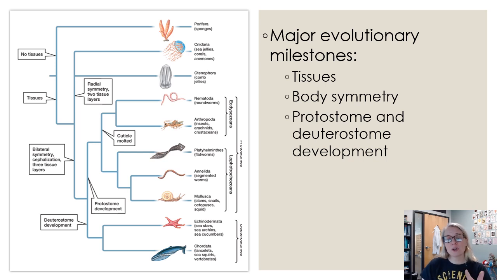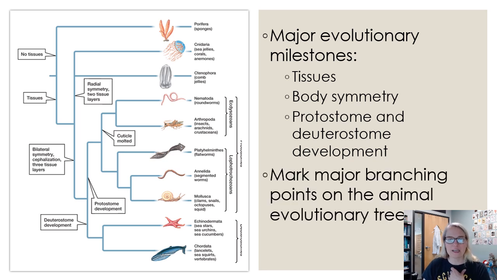We're going to talk about something called the protostome and the deuterostome. You don't have to understand that at this point in the lecture, but these organisms are classified based on how these different internal parts develop embryonically. So it goes all the way down to developmental stages to start classifying things that are related, more related, and less related. These are major branching points in the animal evolutionary tree.